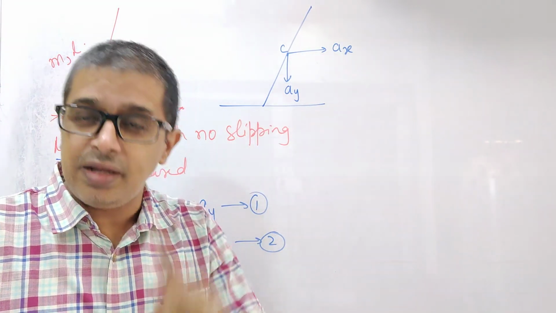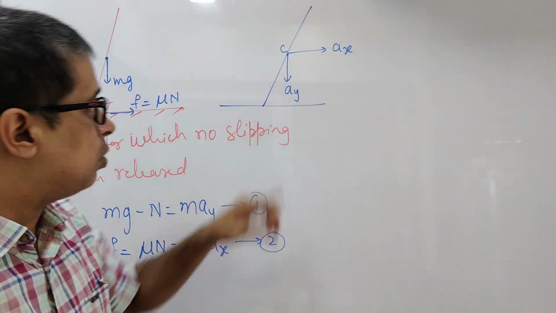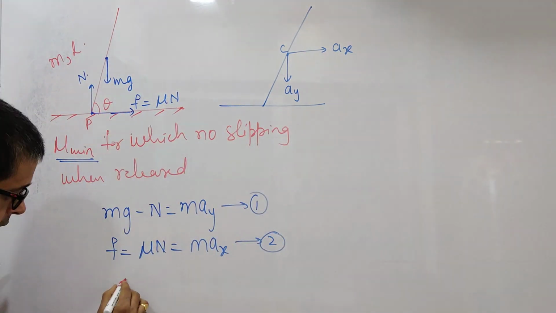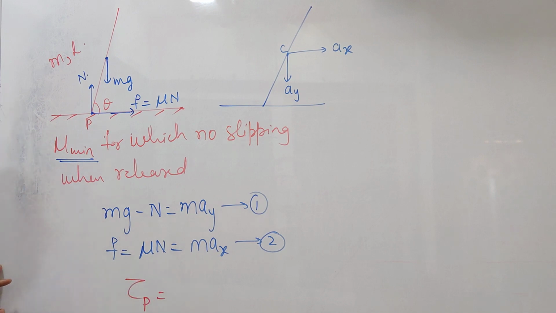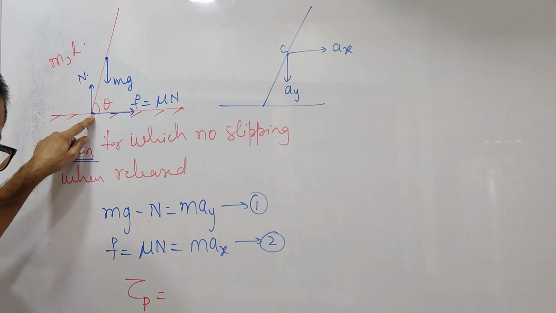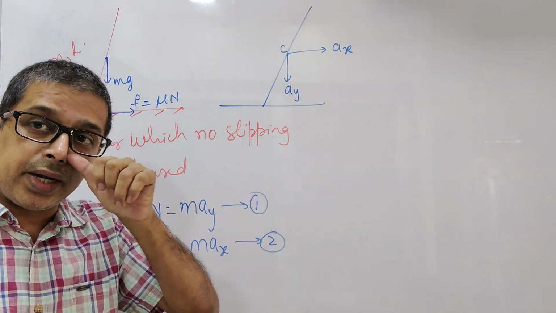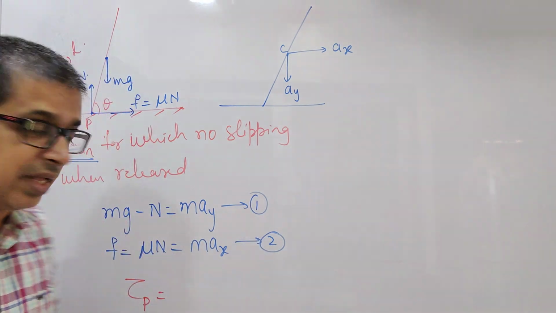If it is accelerating, you have to put a pseudo force at the center of mass. Now take the torque about point P. Advantage: friction is passing through it, normal force is passing through it. Second advantage: you are emphasizing that the point is not accelerating.